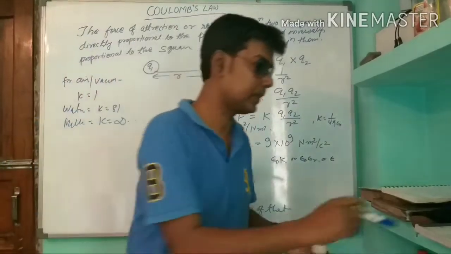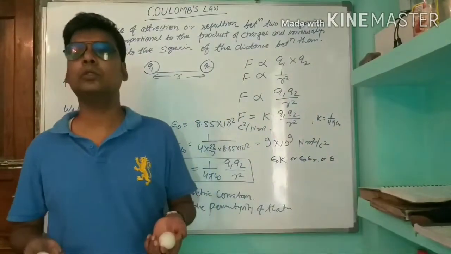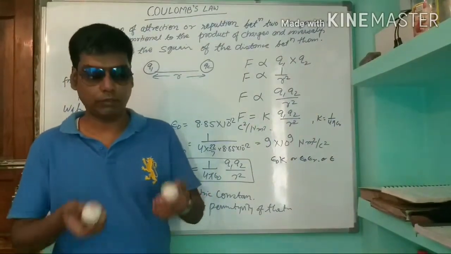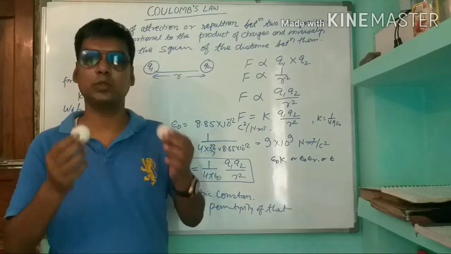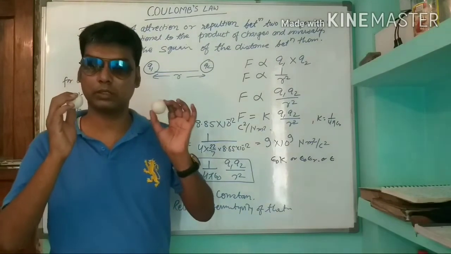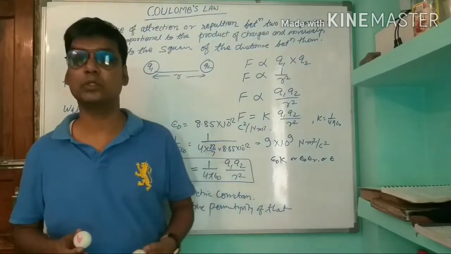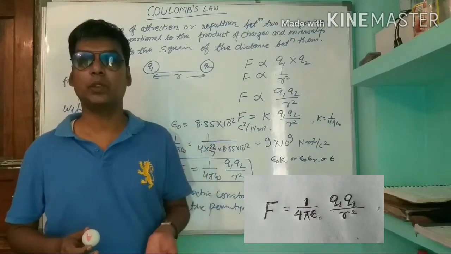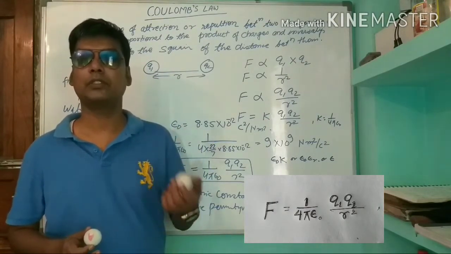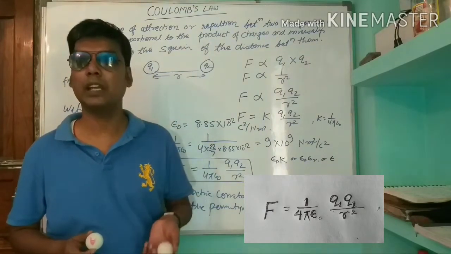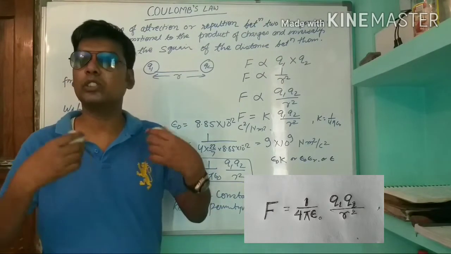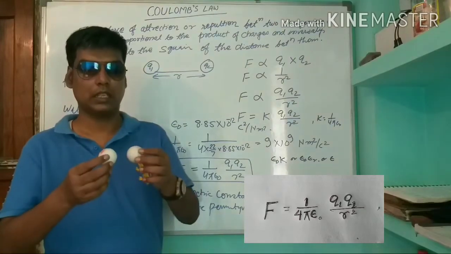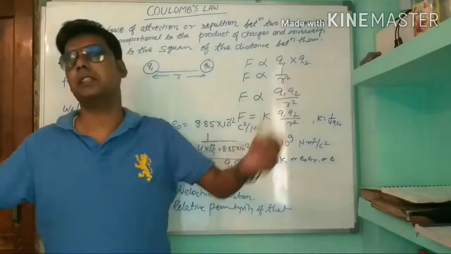So, according to Coulomb's law, the force of attraction or repulsion between two objects is directly proportional to the product of the charges and inversely proportional to the square of the distance between them. So finally we have F equal to 1 by 4 pi epsilon 0 Q1 Q2 by R square. The question arises, how far apart should they be separated?